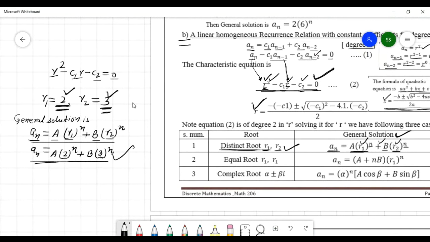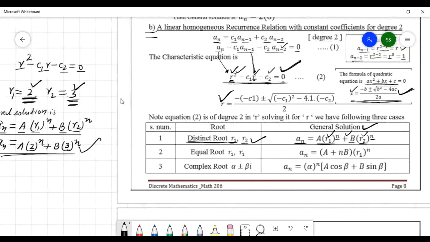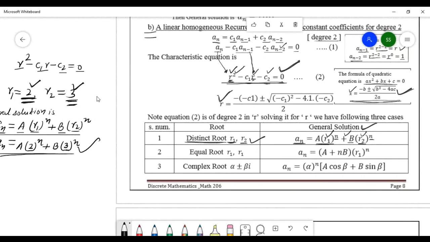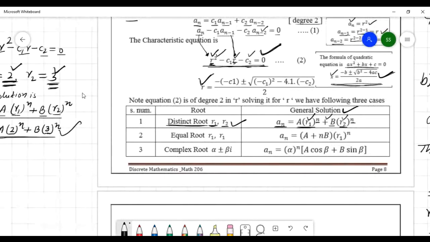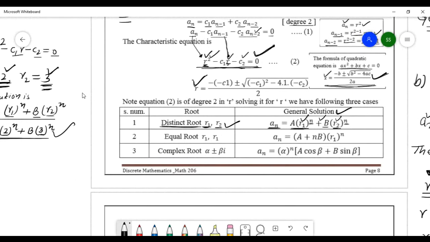I will solve now. Just understand here. If the solution is two different real numbers, r1 and r2, then you will write the general solution this way. Just remember this: a_n equals A r1 to the power n plus B r2 to the power n.